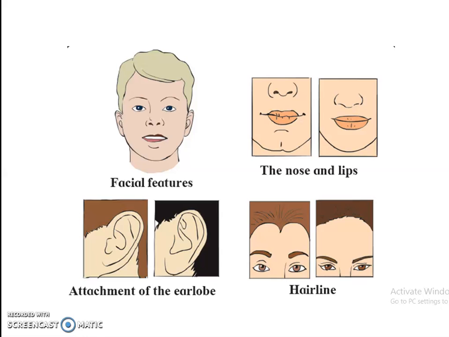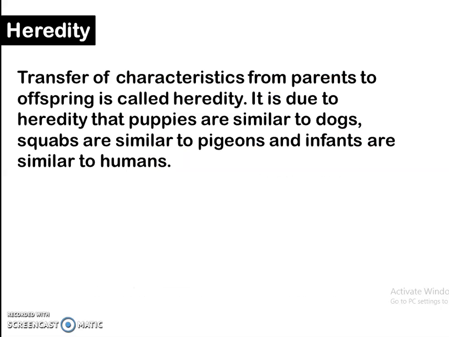So if we compare some of the contrasting features like the facial characteristics, nose, lips, attachment of the earlobe or the hairline, we see that there are a lot of differences among individuals with respect to these features. However, if we compare parents and their offsprings, you will notice that there is a lot of similarity. So the transfer of characteristics from parents to offspring is called heredity.